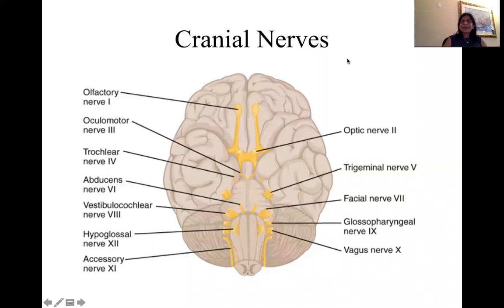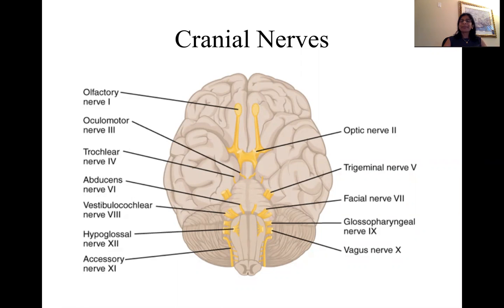This lecture talks about cranial nerves. Cranial nerves are found within the cranium. What else is found in the cranium? The brain. So now we will add the two details together. Cranial nerves must be somehow associated with the brain.